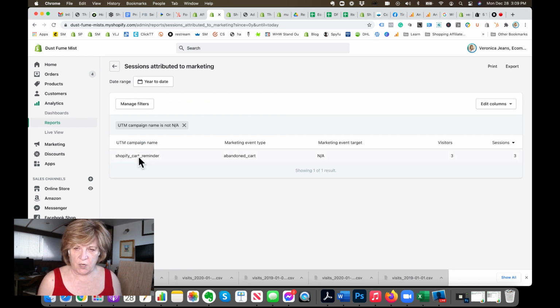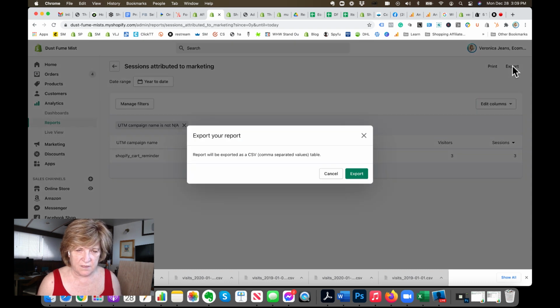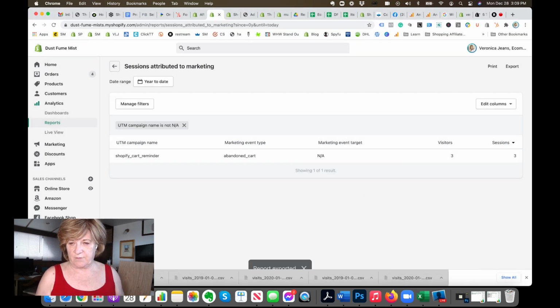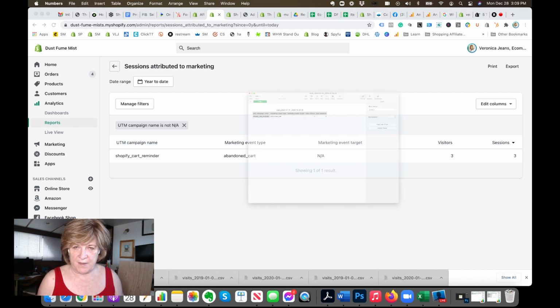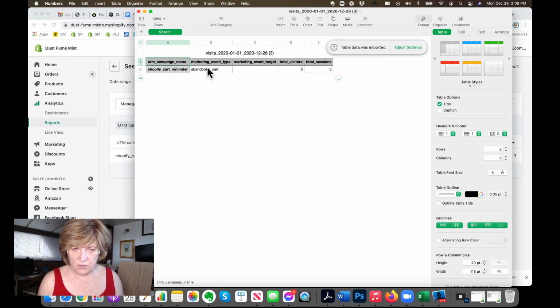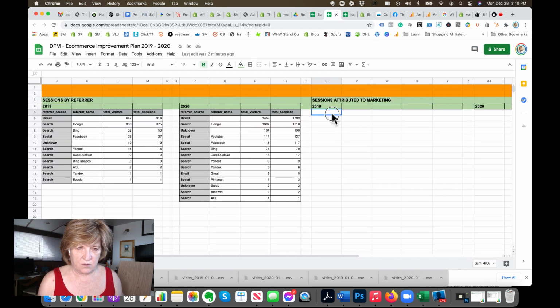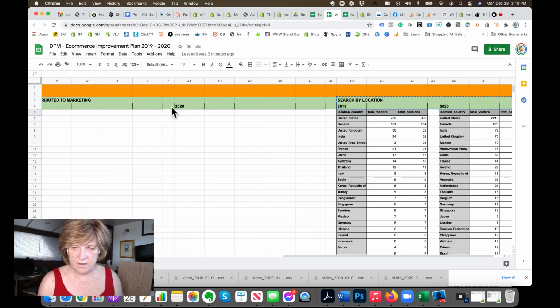See here? So Shopify cart reminders, we've only started sending out. And then this one, okay, three visitors and sessions, okay. But I'm still going to put it in here, because you know what? It is going to be really cool. And I know you'll be able to get this information from Shopify, but it's going to be really cool to see it, and you don't have to redo it next year, at the end of next year. Okay, so we don't have anything here. We do have something here, right?